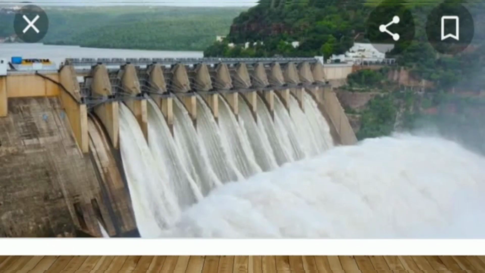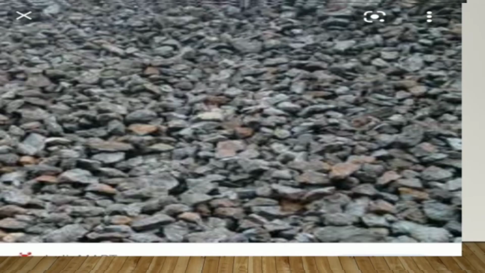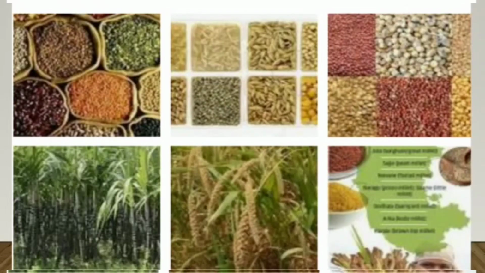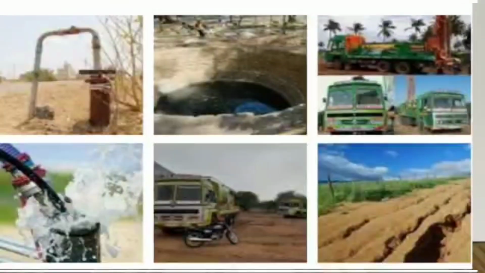Children, you can observe the reservoir of the Tungabhadra. Manganese. Crops are jowar, finger millet, sugarcane, etc. You can observe the pictures: bore wells, water wells, and soil erosion.